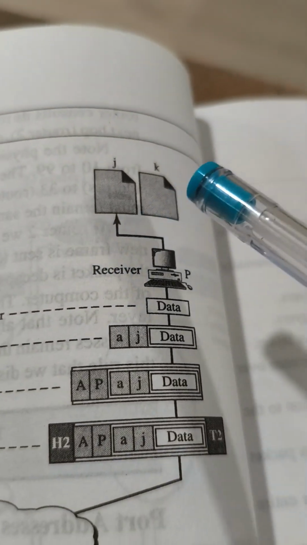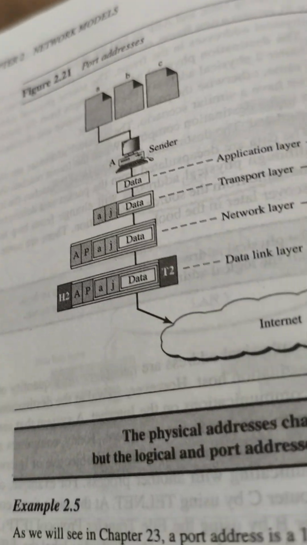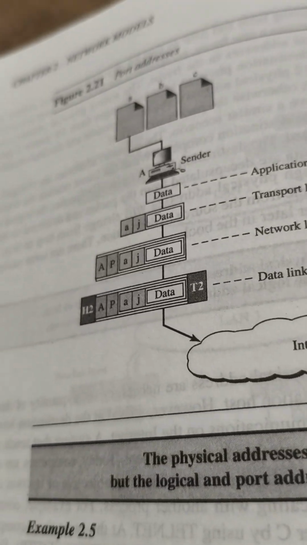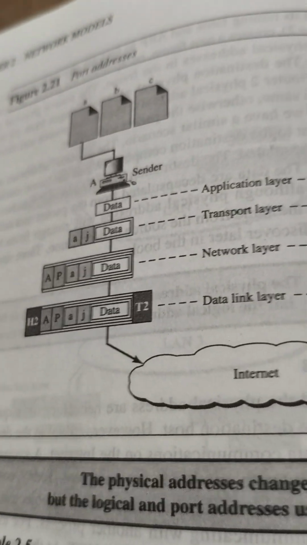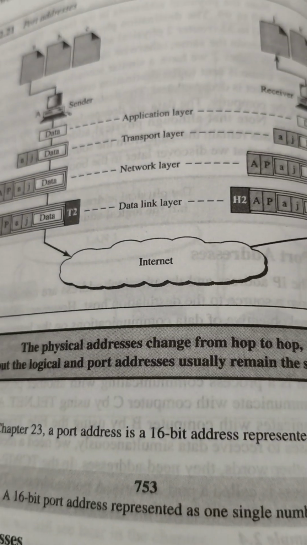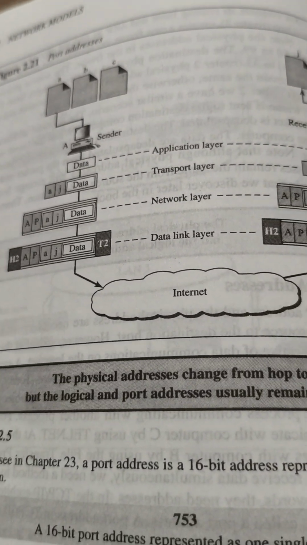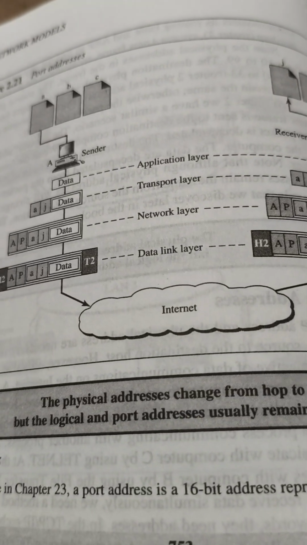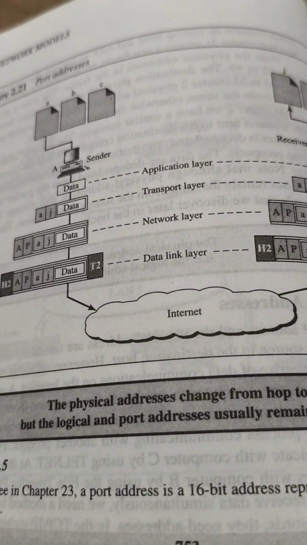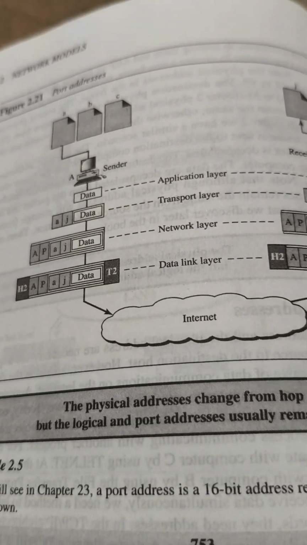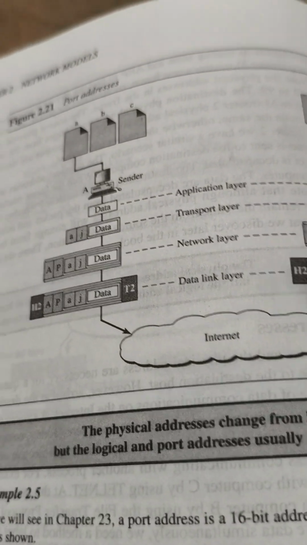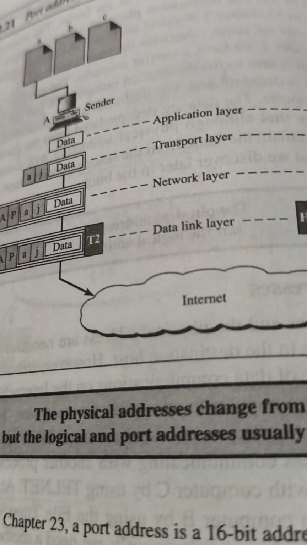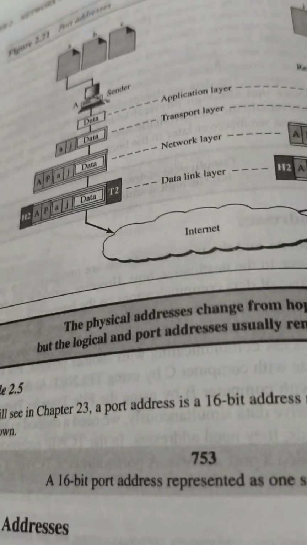It should not be stored in K. This is also very important, and the transport layer will take care of that. When we discuss the fourth module, we'll discuss many protocols related to the transport layer. TCP is there, UDP is there: transmission control protocol and user datagram protocol. We'll discuss them in detail in the fourth module. That is about port addresses.